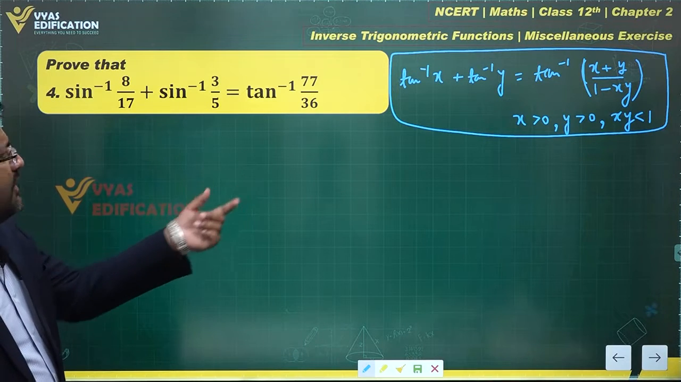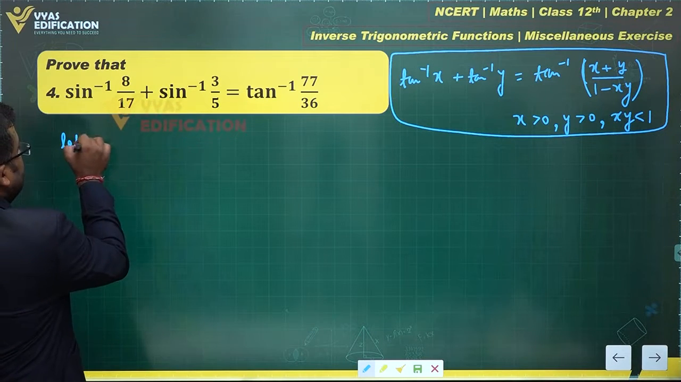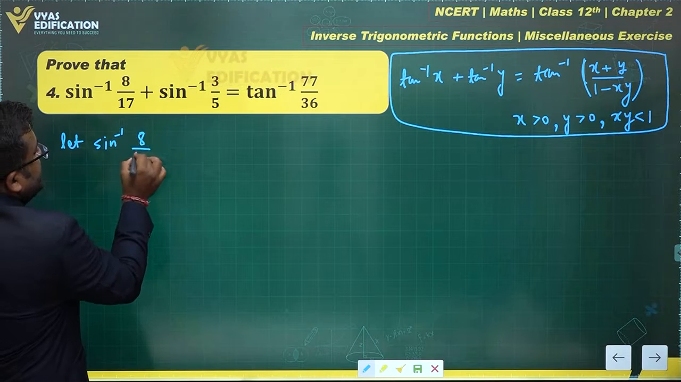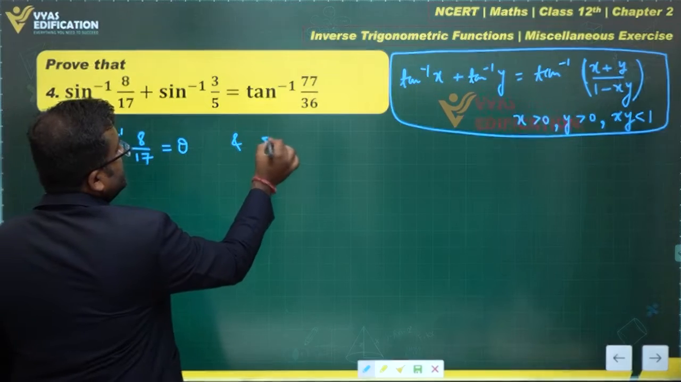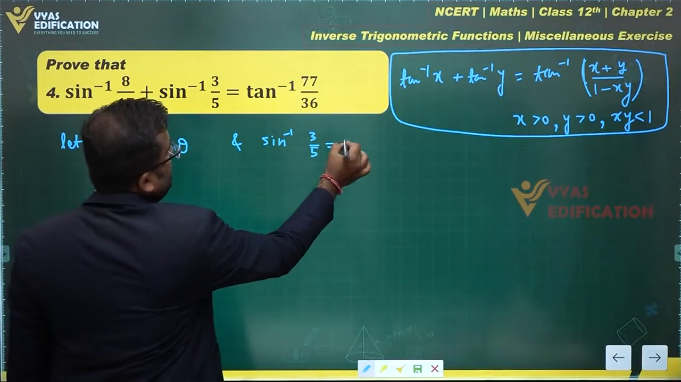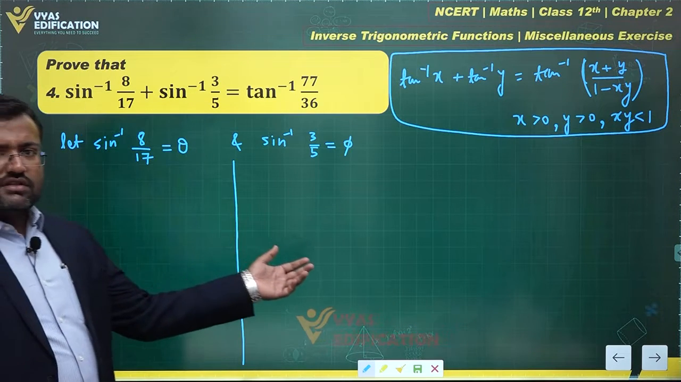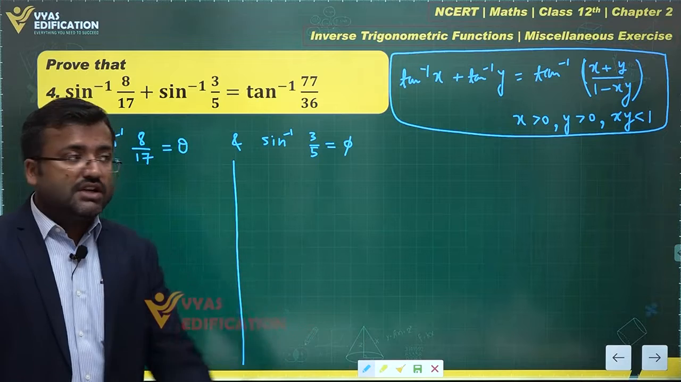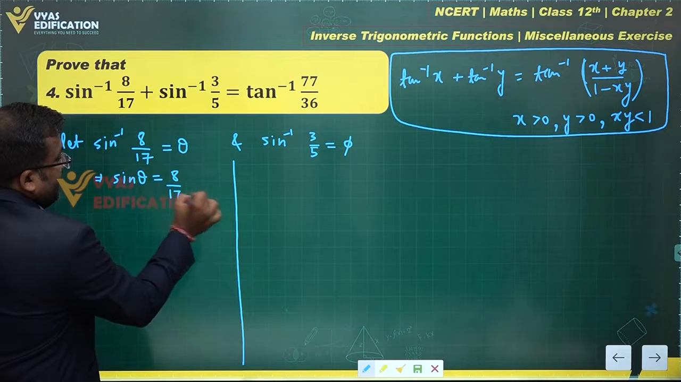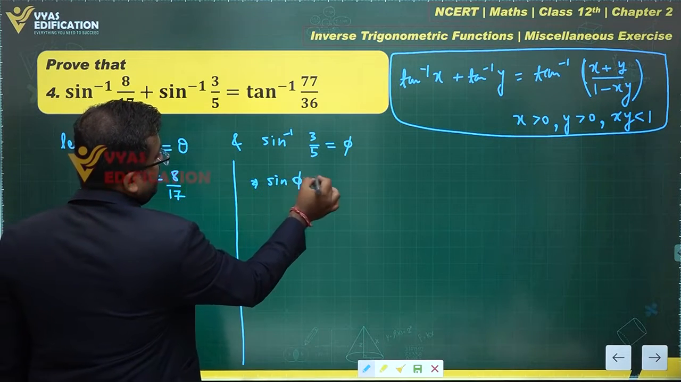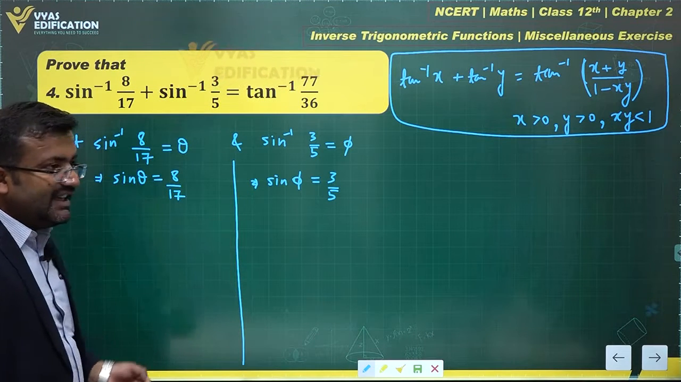Okay, since we want to use that formula, let's try to convert this and this in terms of tan inverse first. Let sine inverse 8 by 17 be equal to theta, and sine inverse 3 by 5 be equal to some other angle phi. Now we'll apply similar steps, because this is also sine inverse, this is also sine inverse. We are supposed to convert them in terms of tan inverse. This gives me sine theta is equal to 8 by 17. This gives me sine phi is equal to 3 by 5. Okay, let's draw a triangle. Yes, you can draw a triangle and get the value of tan theta very easily from here.